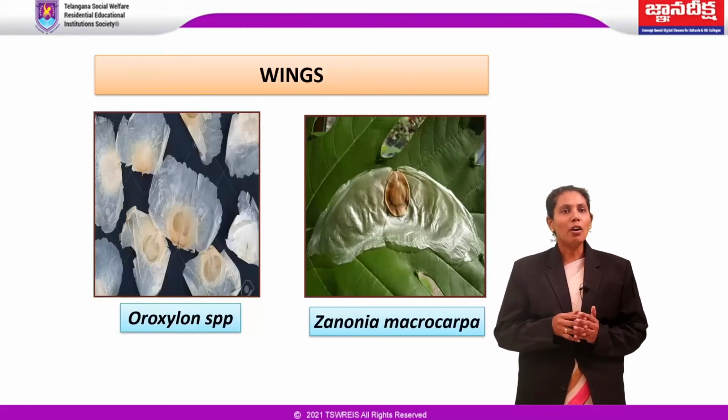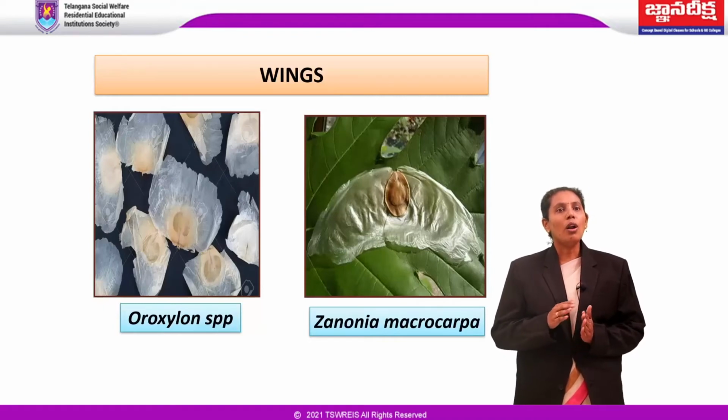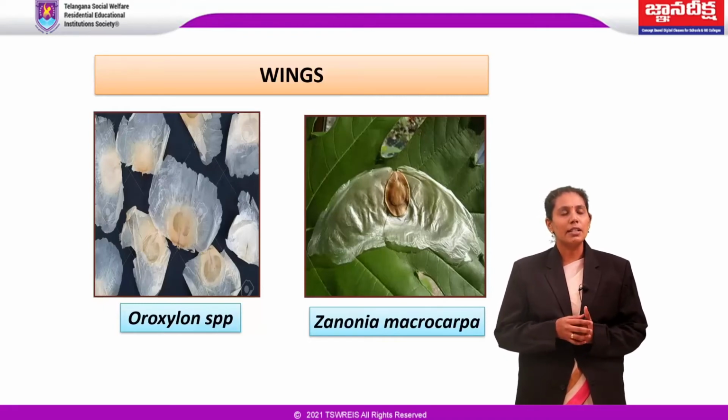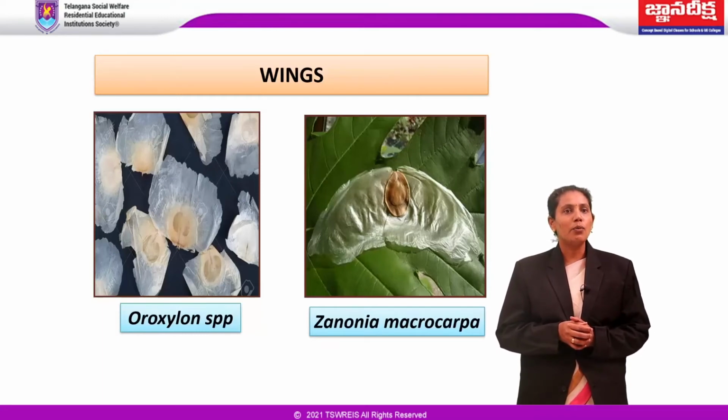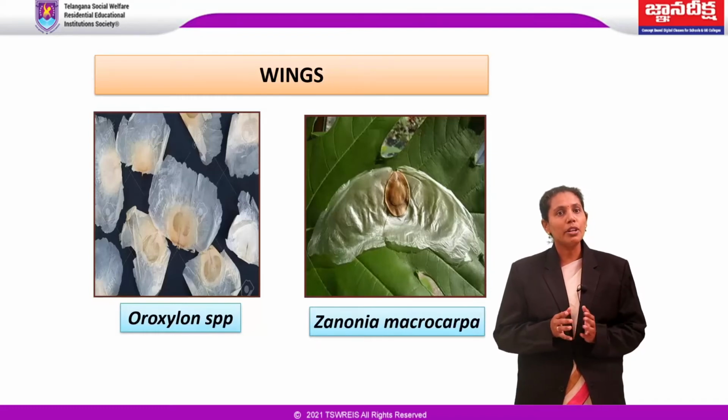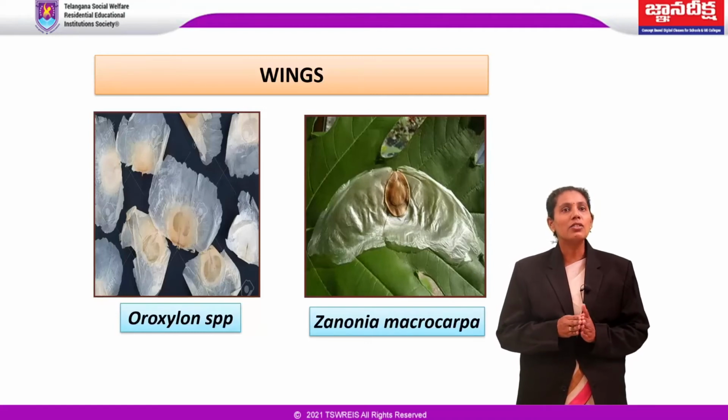In the tree Oroxylum species, a thin, transparent white, circular, wing-like disc spreads all around the two-lobed seeds. The seed of the cucurbit Xerosicyos or Zanonia macrocarpa has wings measuring up to 10 centimeters. In the drumstick plant Moringa oleifera, the seed has 3 equidistant wings.